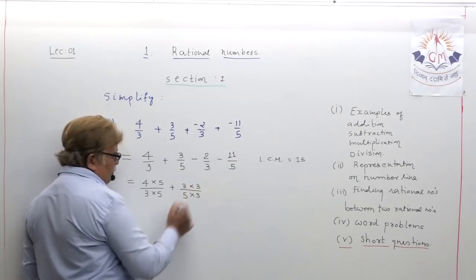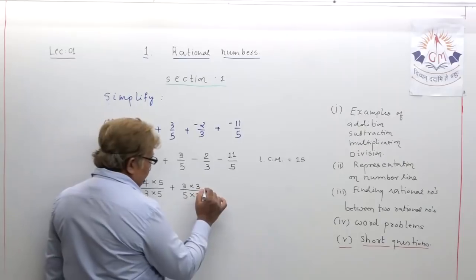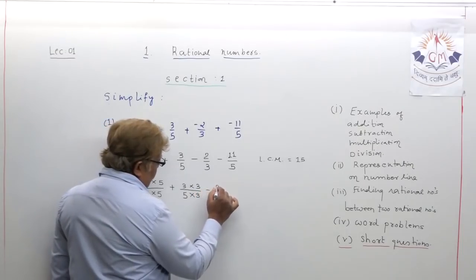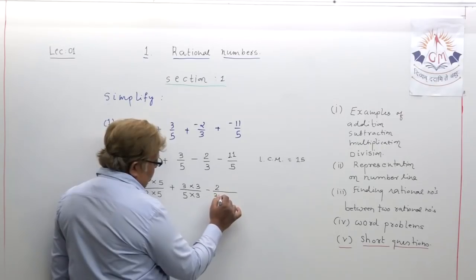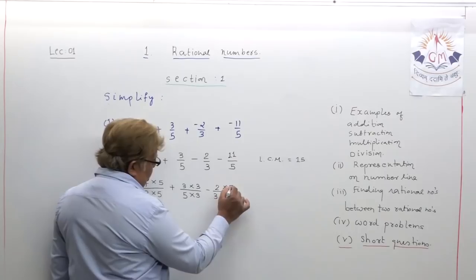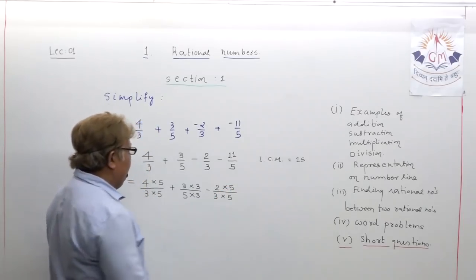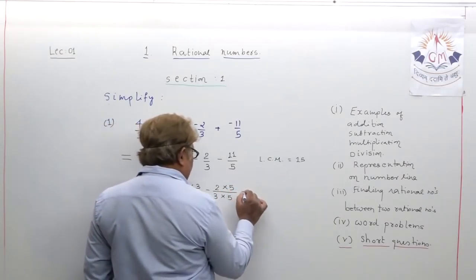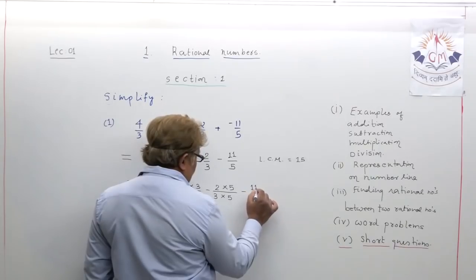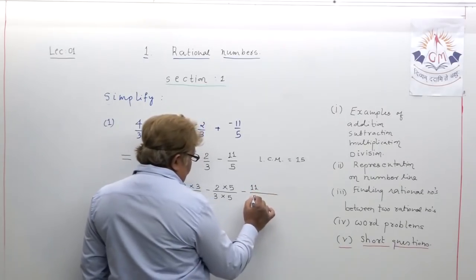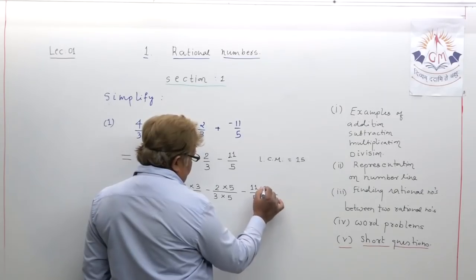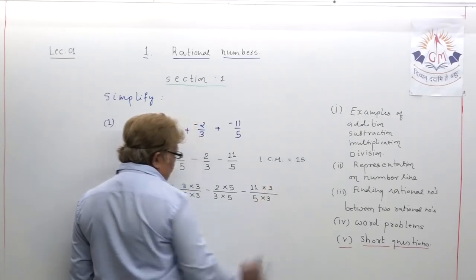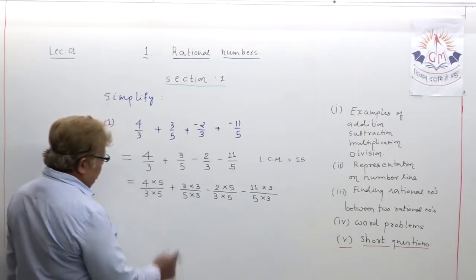So here also you have to multiply 3, minus. 3 times how much is 15? 5 times. Here also you have to multiply 5, minus. 5 times how much is 15? 3 times. You also multiply 3 here.